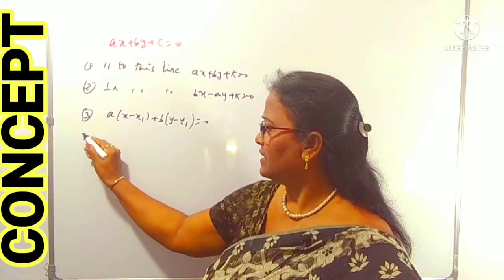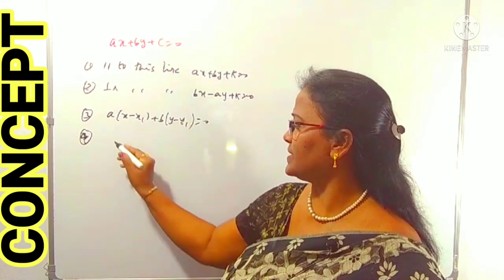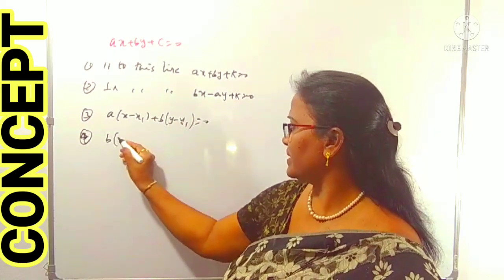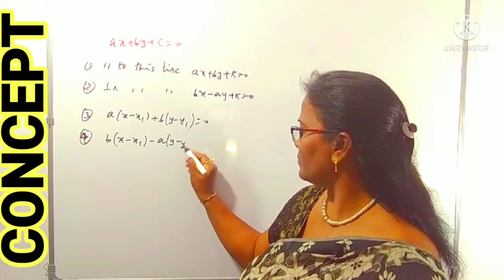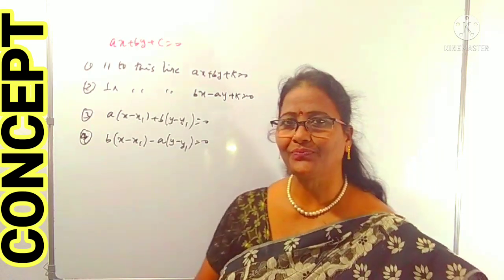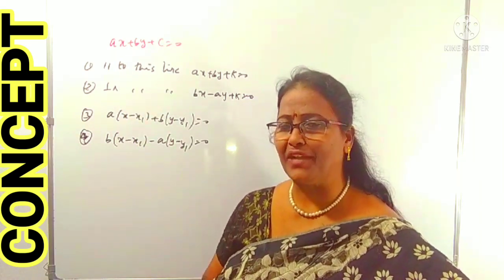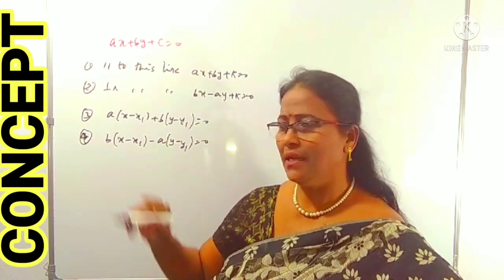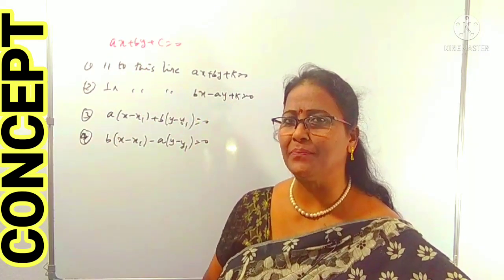In the same way, for a line perpendicular to the given line through the point, we can use b of x minus x1 minus a of y minus y1 equals 0. These are the equations of lines parallel and perpendicular to a given line passing through a point.